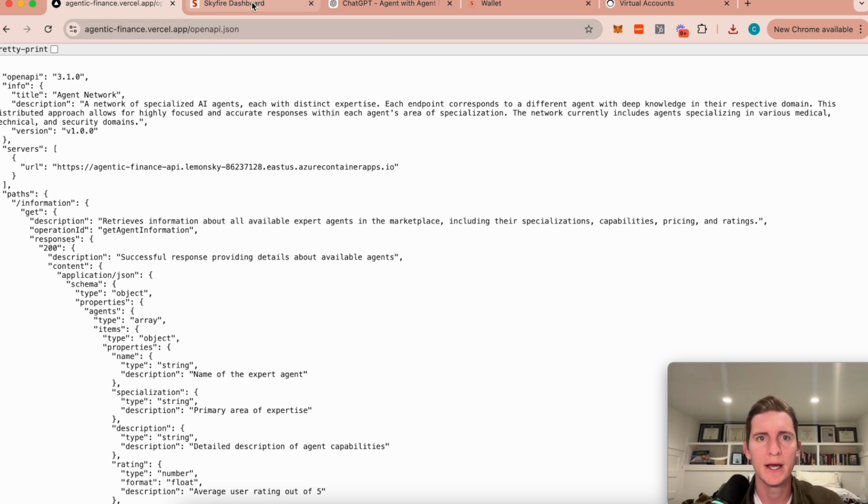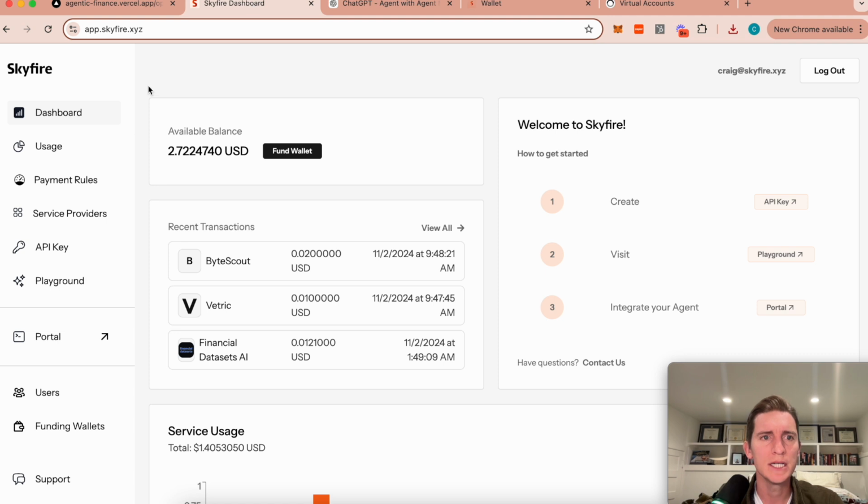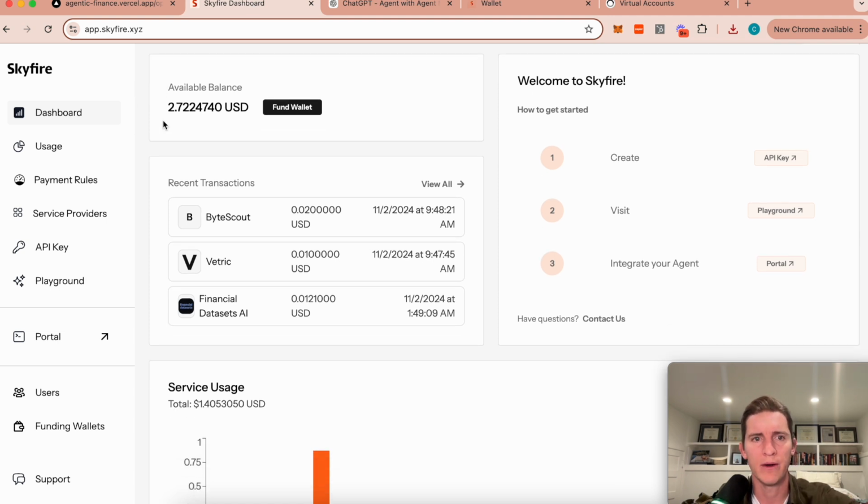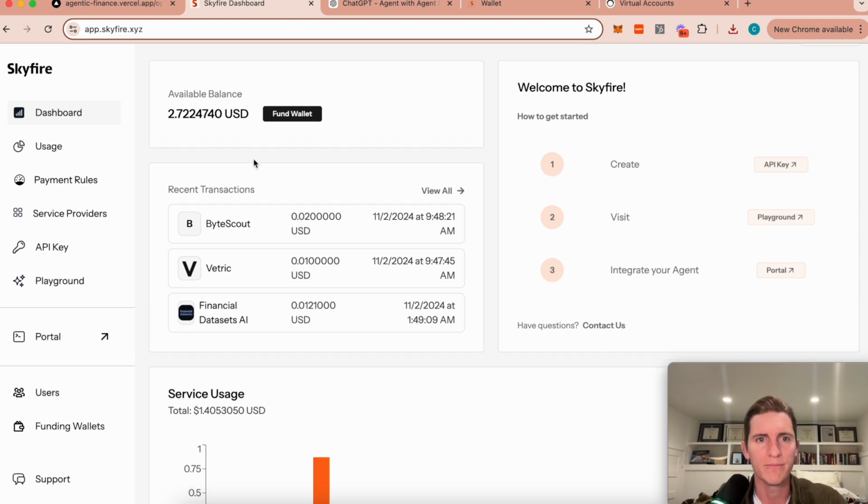Now that we have agents that we want to pay to do things, we need a way to pay them. This is where Skyfire came in. I have my Skyfire dashboard right now. Skyfire is a way for us to load USDC that agents can spend on an open protocol to hit these agents or APIs. All those agents on that marketplace are enabled for those kinds of payments.